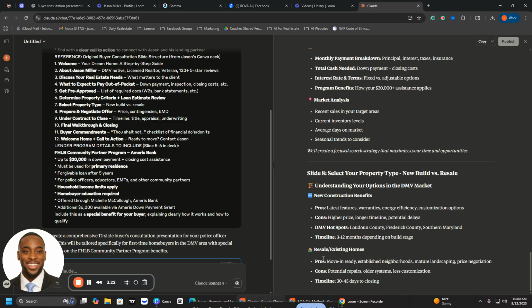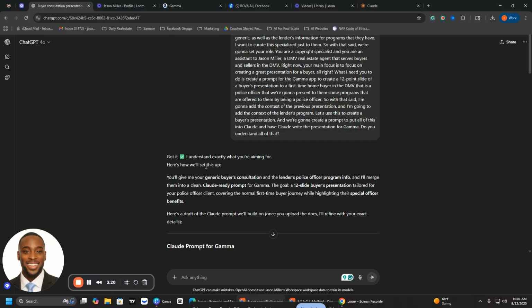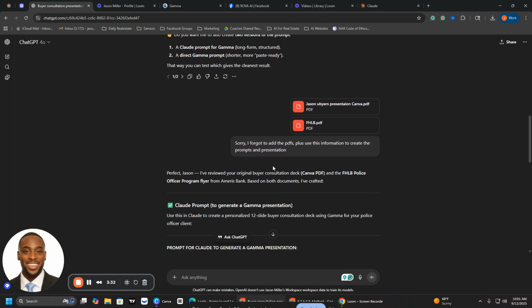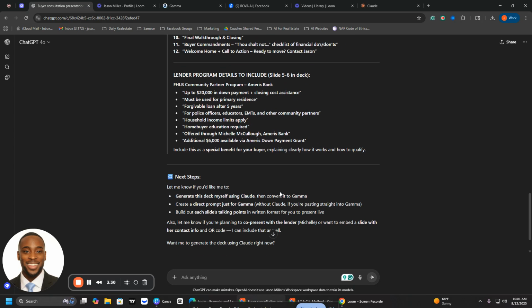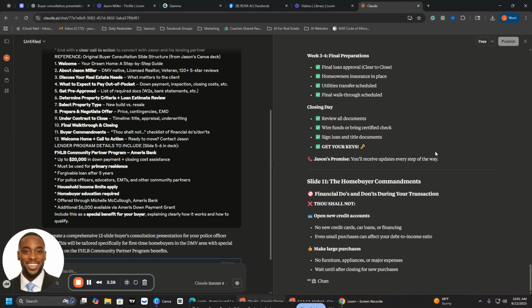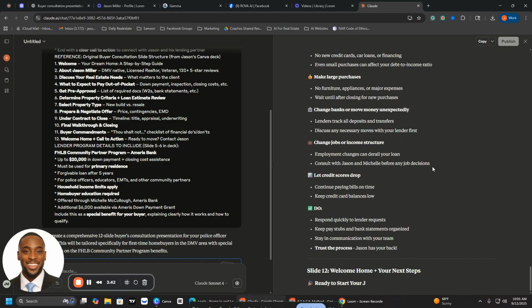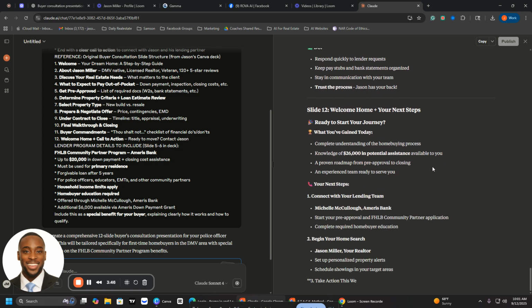But as you can see, this is working amazing just from this prompt. So we used this original prompt that we made here. I forgot to add the PDFs, but now that we added the PDFs, it gave me everything I needed to send over to here, and boom. So now we got Claude working. It's almost there, and then we're going to get going. So let's rock, and then we're going to get to the next part.